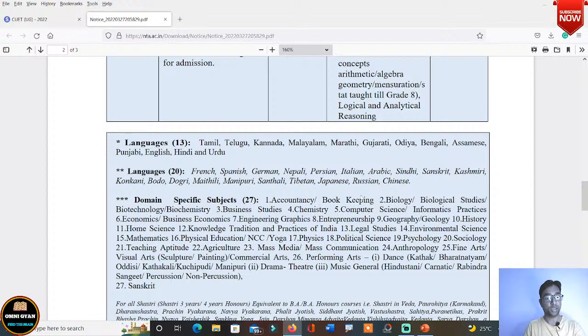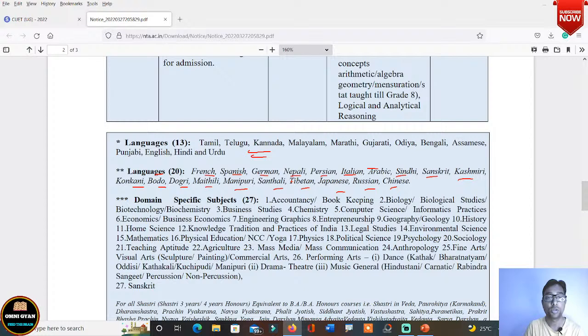Now this is what I was asking you actually. Here you see that 13 languages I've already discussed. Now these are the 20 languages. What are the languages? French, Spanish, German. We don't need all these. These are foreign languages. Nepali languages there. Persian we don't need. Italian, Arabic, Hindi, Sanskrit. In India, Sanskrit language is used. Kashmiri language is used. Konkani, Bodo language, okay, Dogri, Maithili, Manipuri language, Santhali, Tibetan, Japanese, Russian and Chinese.